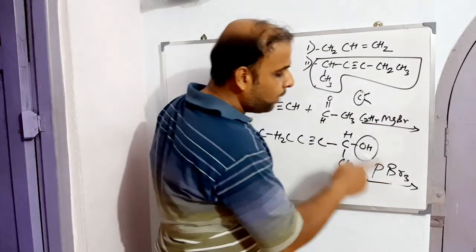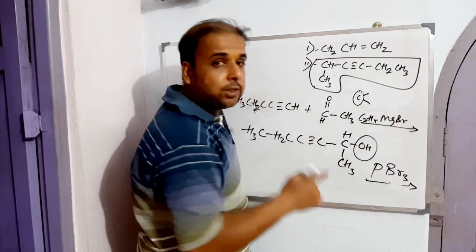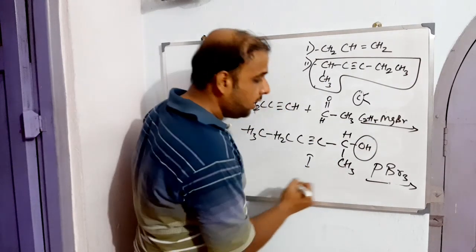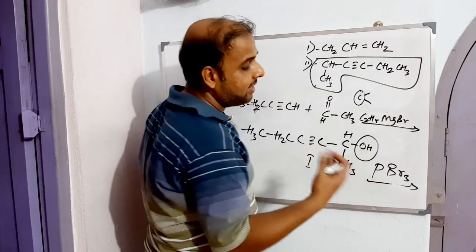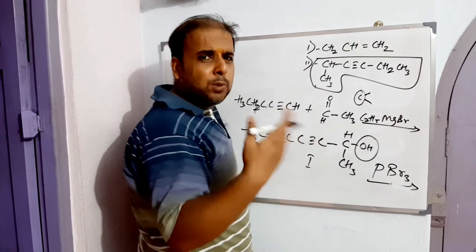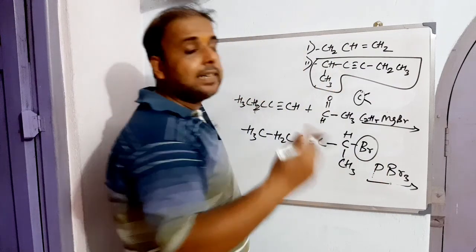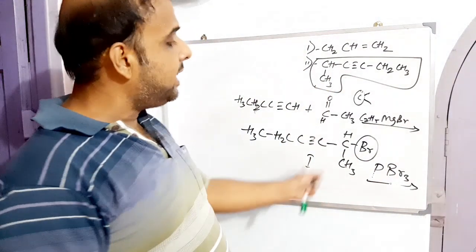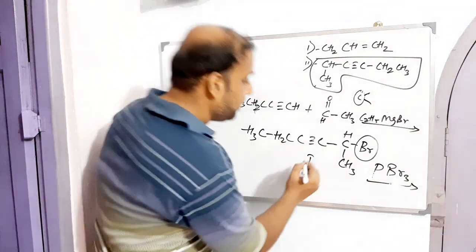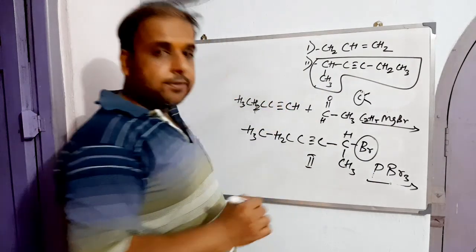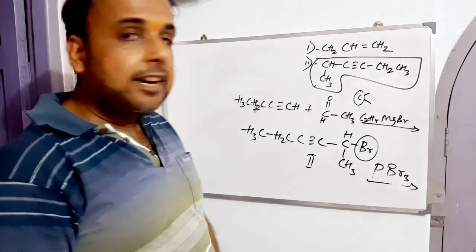The PBr3 will act on the first intermediate, that is this one, and when there is a suitable interaction, at the end of the process we find that no longer is the hydroxyl there; rather the hydroxyl has been replaced with a bromine, right? So thus we have got the second intermediate.